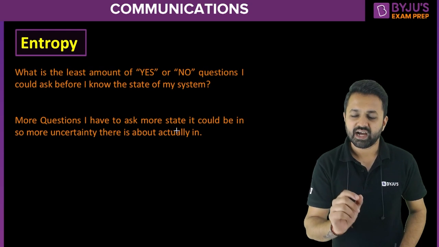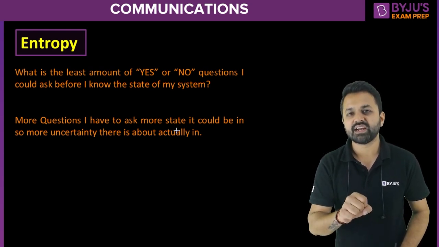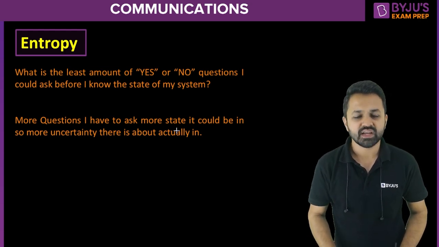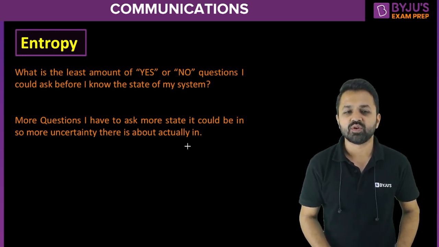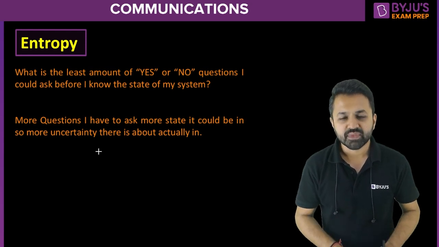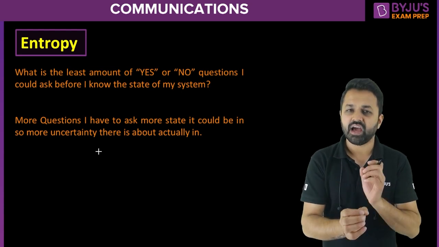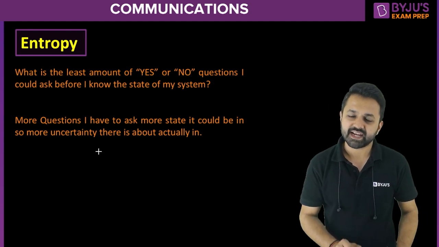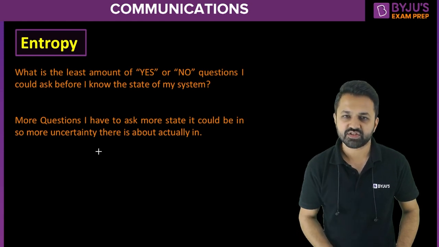If I ask the question and I come to know the answer, then I gain knowledge, the amount of information, from that particular system. The more questions I have to ask, the more states it could be in, so the more uncertainty there is about the state it is actually in. I will show you one example of which will have more information, and then we come to the second example, which is our 5 letter English word.